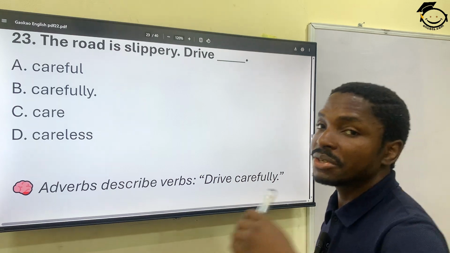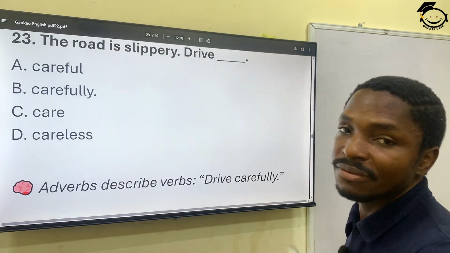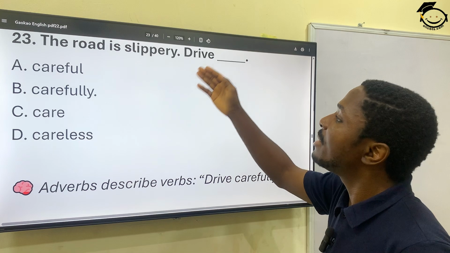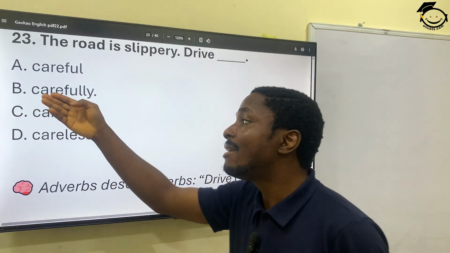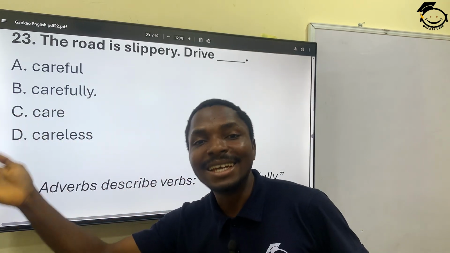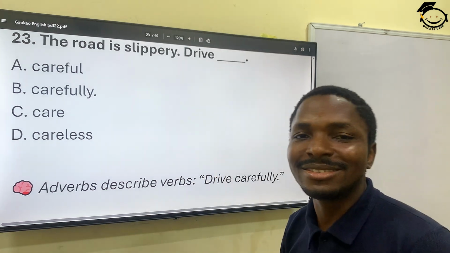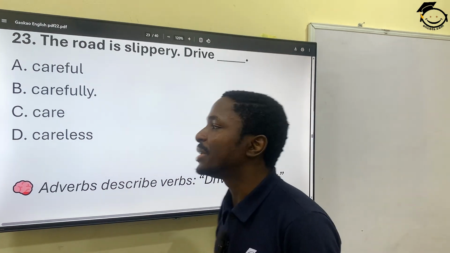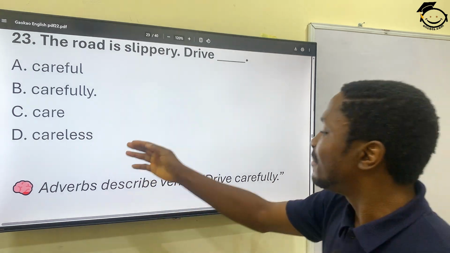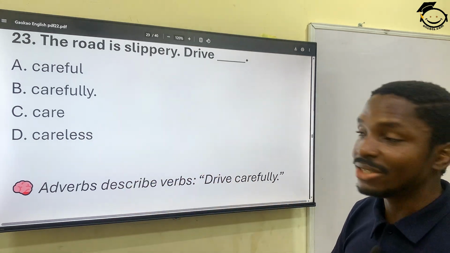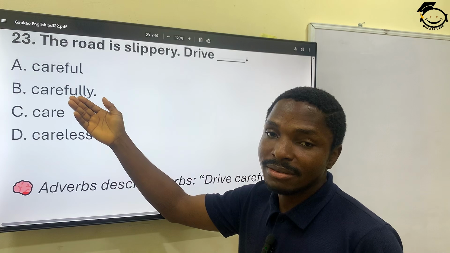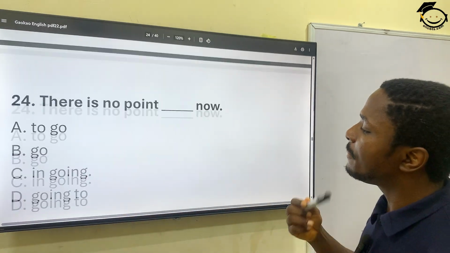An adverb describes the action of a verb, right? So, drive carefully. Adverbs are like beautifully, handsomely. So drive carefully. An adverb describes a verb, like I just said. Drive carefully.